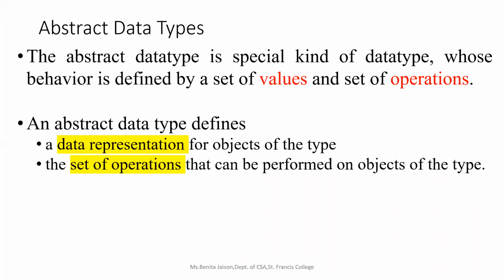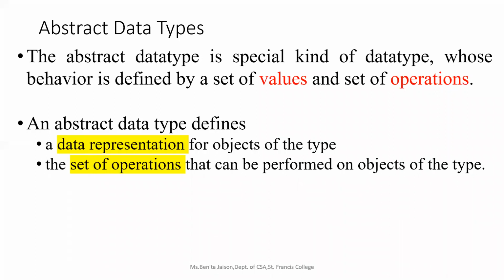Abstract data type is also a data type, but its behavior is defined by... I can tell all the BCA students are either of A batch or B batch. Then I can explain the characters of a particular person to identify that person, right? Like that, each of the students will have his own name and how he is handling each subject, or maybe he is good in extracurricular activity like singing, dancing, and all. So each one will have his own behavior and character.